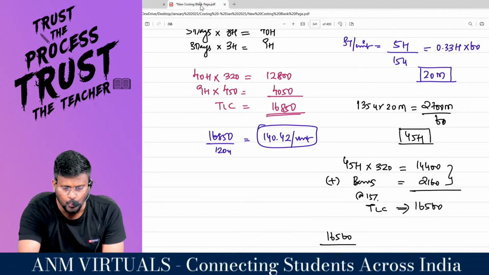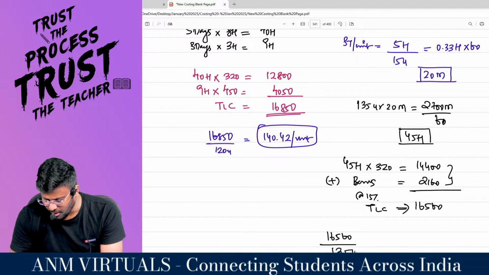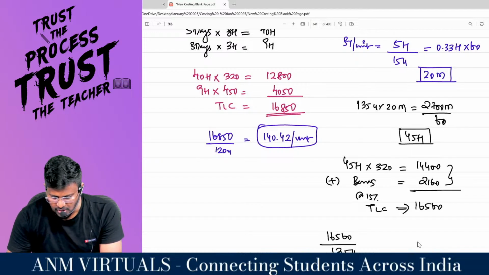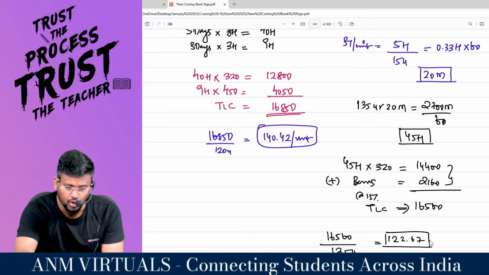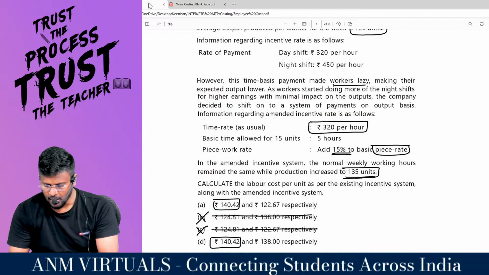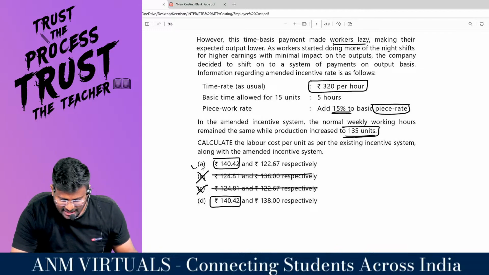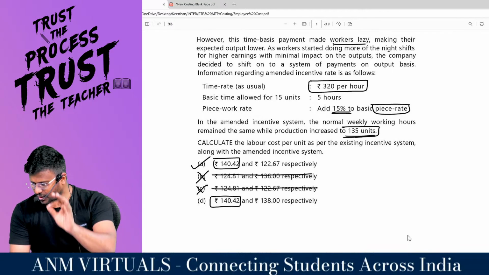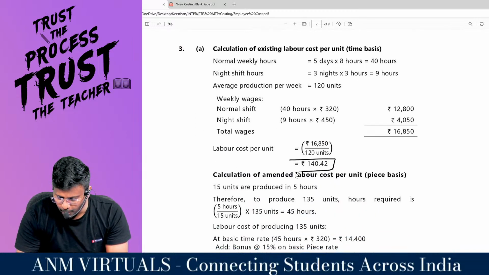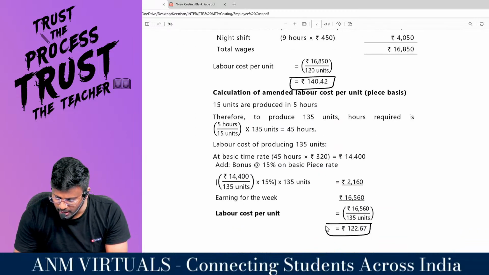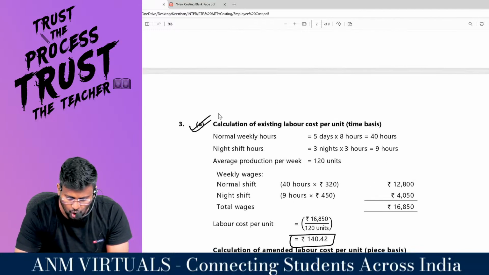Actually, they have produced 135 units. So 16,560 divided by 135 units comes to 122.67, which is the employee cost per unit. Is there any option with 122.67? Yes, option A is the right answer, my dear lovable students. This is 140.42 and 122.67, and the answer is option A.